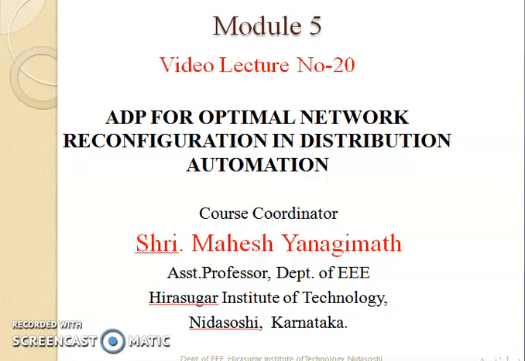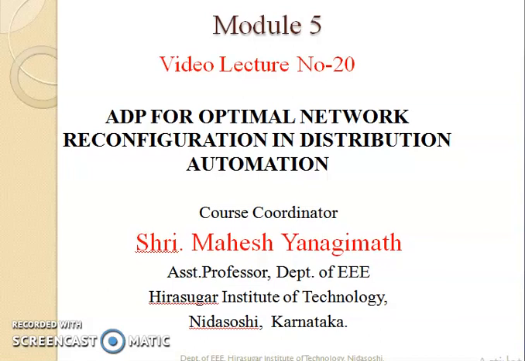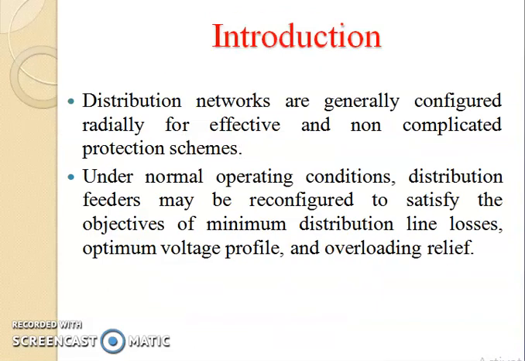So what are the things we are going to study about reconfiguration in distribution automation? That we are going to cover in this video lecture. Already we know that distribution networks are usually configured radially.